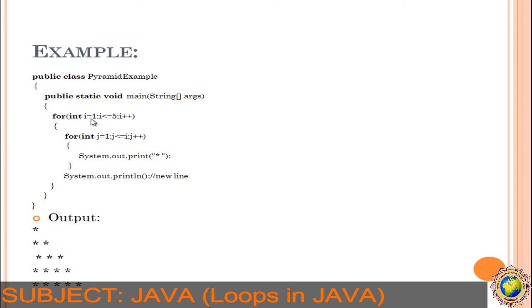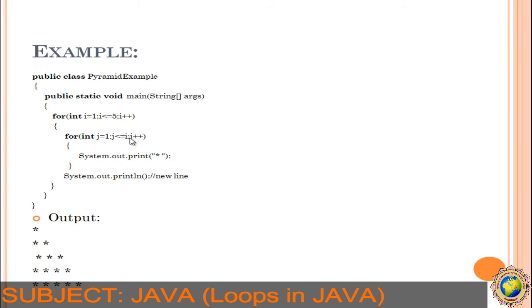First i = 1, i <= 5. So 1 will be printed. Next j = 1, j <= 1, we have taken the value 1, so j = 1, yes, then j++. So next is 1 1. Next i becomes 2. 2 <= 5, yes.